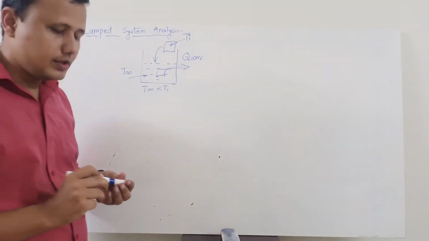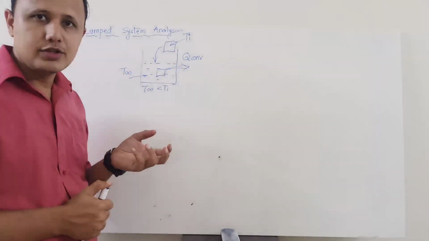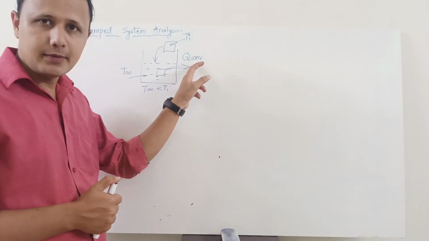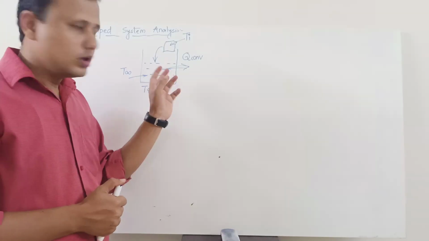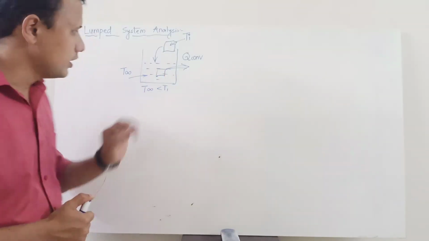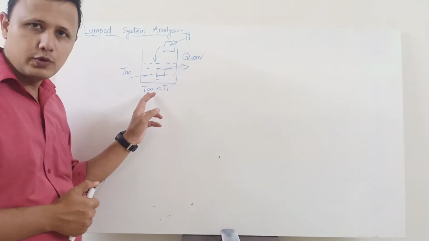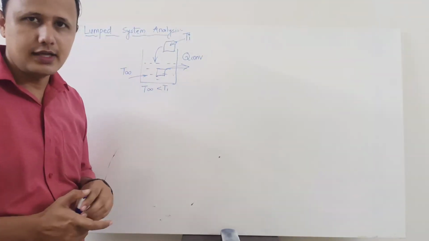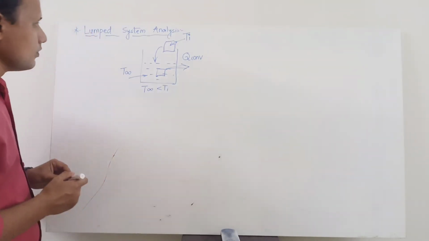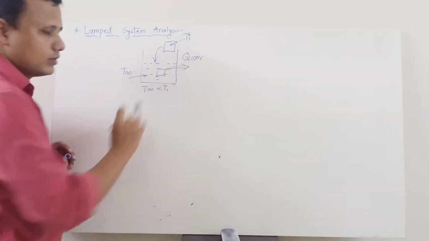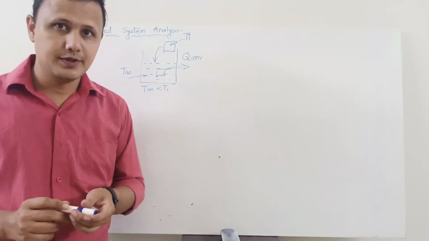Actually the same case will happen if the solid is at lower temperature and the fluid is at higher temperature, then convection heat transfer will take place from that fluid to the solid. So you can consider any of the cases. Here we are considering this case where solid temperature is higher and the fluid temperature is lower, because this is a general industrial scenario. Alright, now the next thing that we are going to do, we are going to quantify this entity, the convection heat transfer. But what will be the physical effect of this?